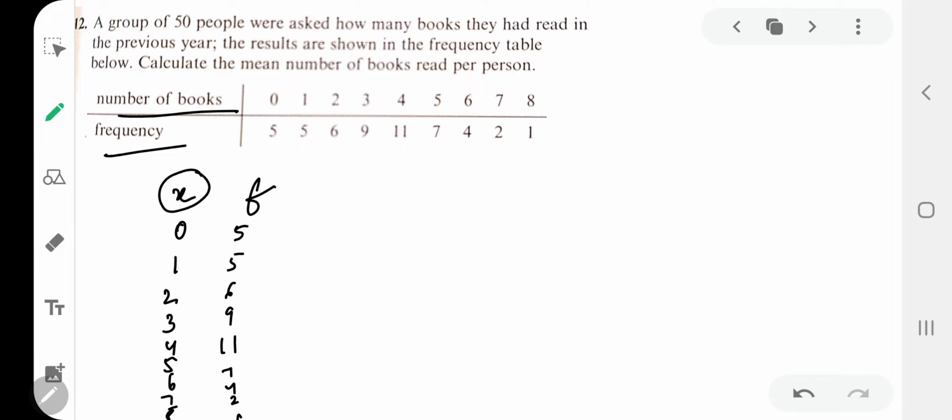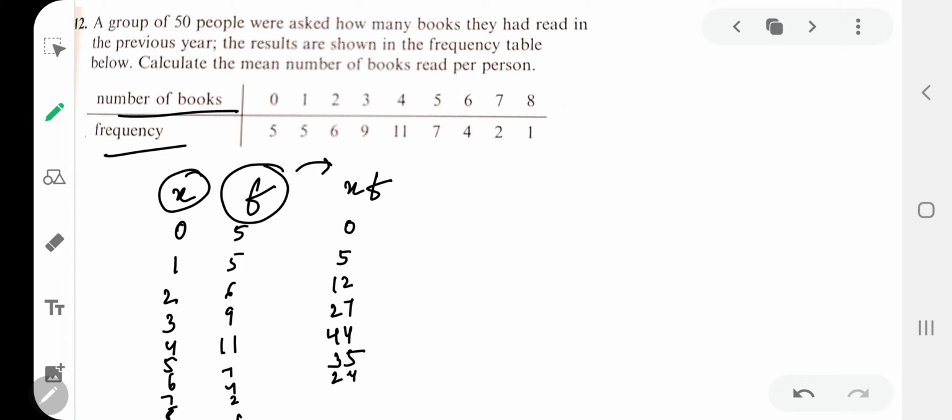Now my dear kids, you have to multiply these both. That is, you have to create a third column XF, in which you multiply your X variate with your frequency. 0 into 5 is 0, 5 into 1 is 5, 6 2s are 12, 9 3s are 27, 11 4s are 44, 7 5s are 35, 4 6s are 24, 2 7s are 14, and 1 8 is 8. So this entire will be the XF column.